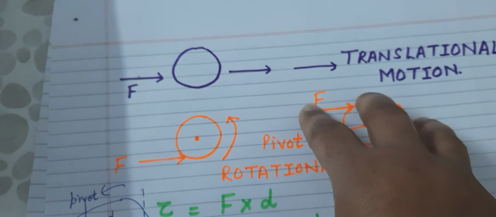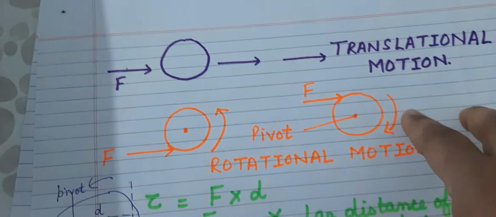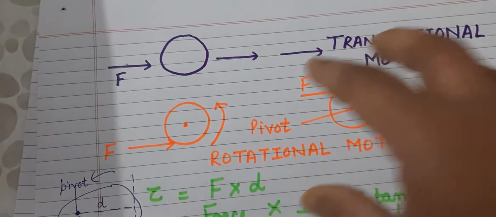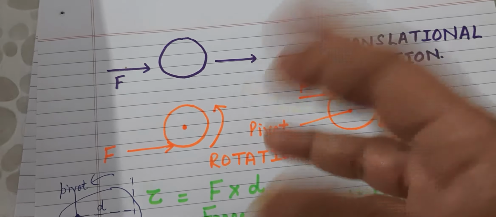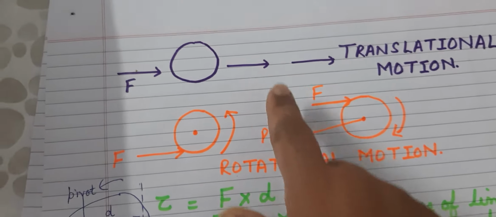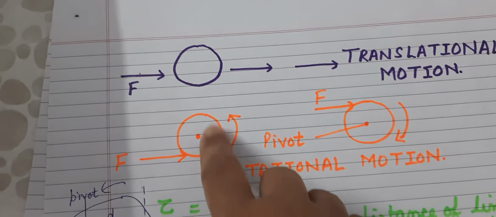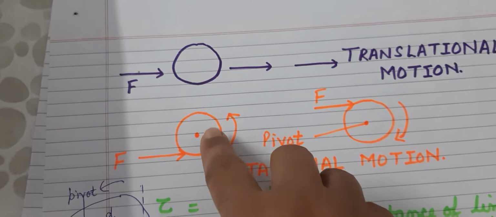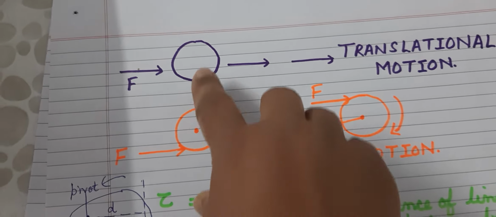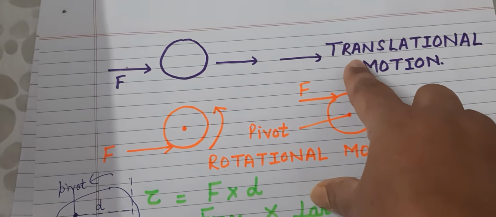It can also bring about an increase or decrease in the speed of the body. It can change the direction of motion of the body, or it could even change the shape of the body, but the body should be non-rigid. And when force is applied on an object, it could be a free object or a pivoted object. If it is pivoted, it will show rotational motion, and when it is free, it will show translational motion.